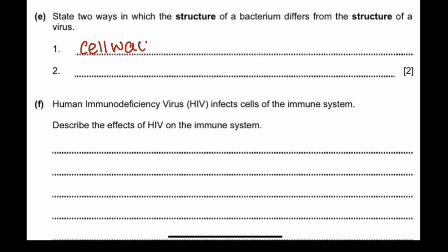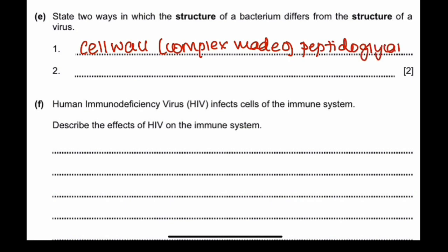So you can say that a bacterium differs in structure by the cell wall, which is a complex cell wall made of peptidoglycan, but you don't really need to know the peptidoglycan part. Just say that it's made of a different type of material, so the cell wall is different. And you can also say the structure of a bacterium differs from the virus in that the bacteria has a flagellum, which is the tail-like structure that helps the bacteria in movement or locomotion.